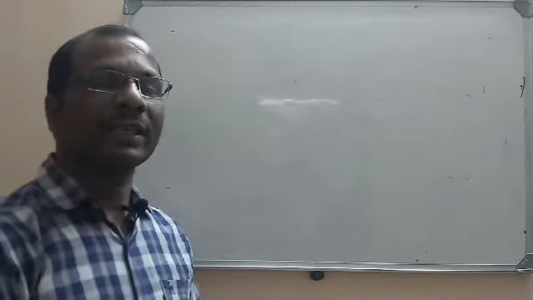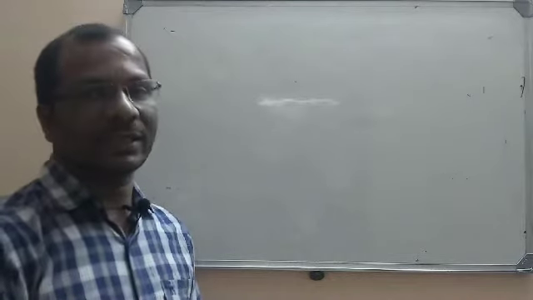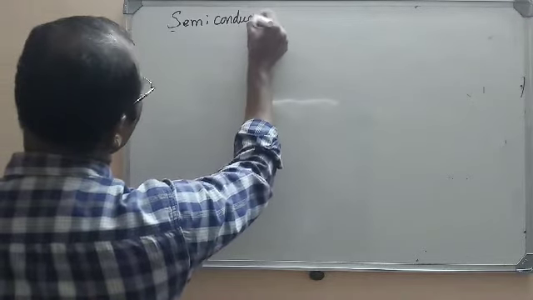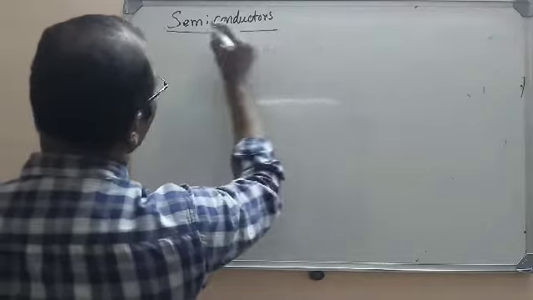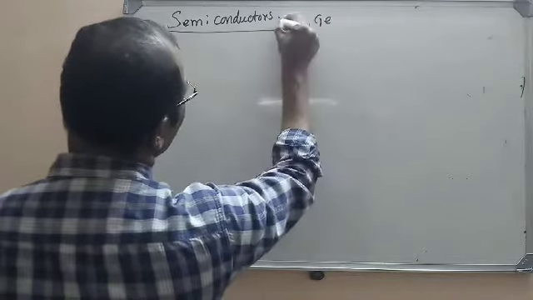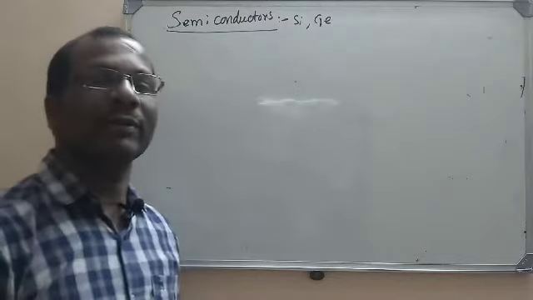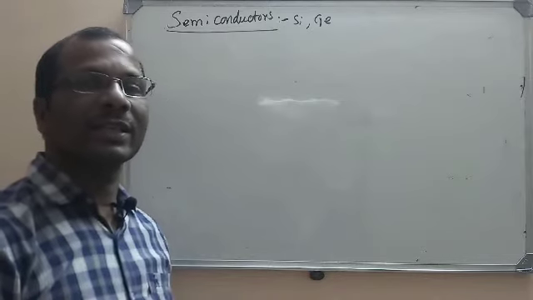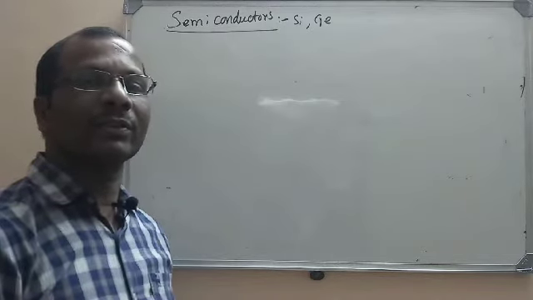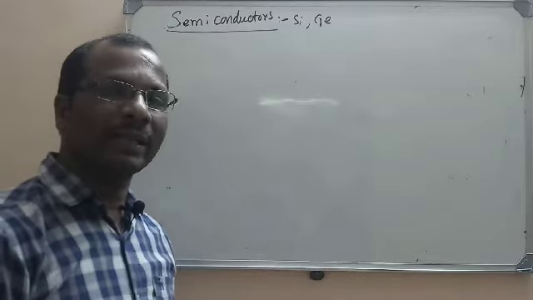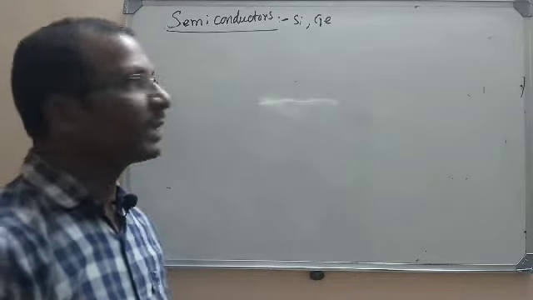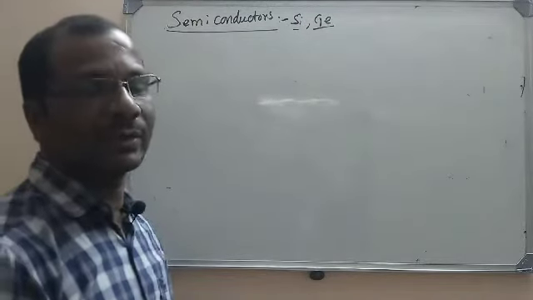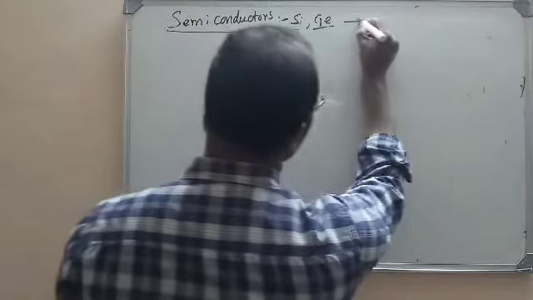Now we will study semiconductors. We all know that pure silicon and germanium are semiconductors. We all know that the energy gap between the valency band and conduction band is so small in the case of semiconductors, so we can promote an electron from the valency band to the conduction band by increasing the temperature. But pure silicon and germanium are not very good conductors at room temperature. These are called intrinsic semiconductors.